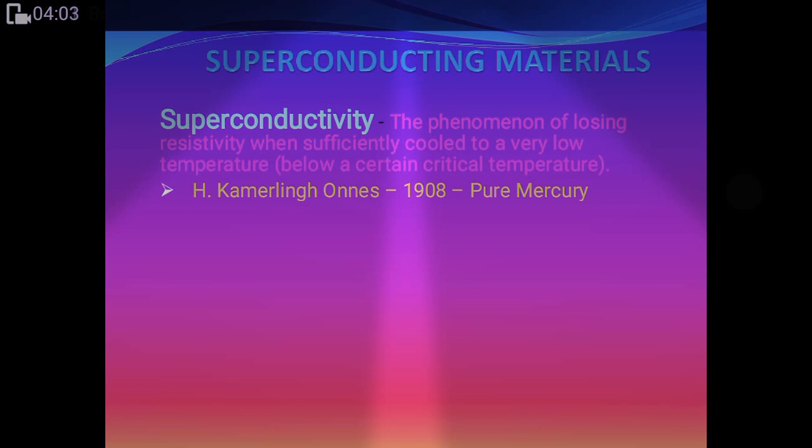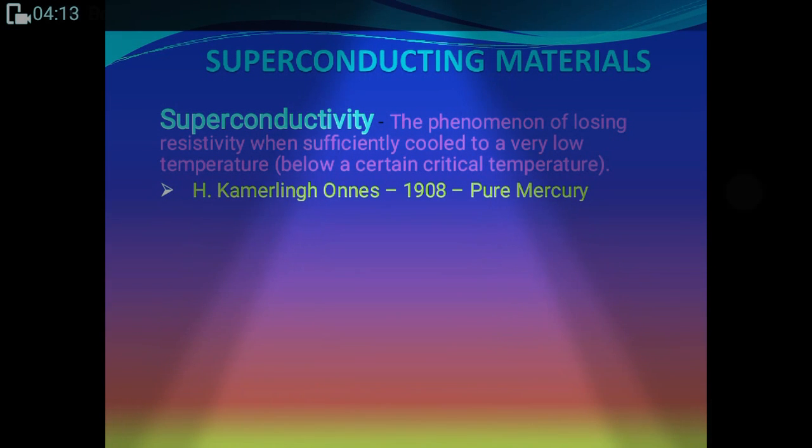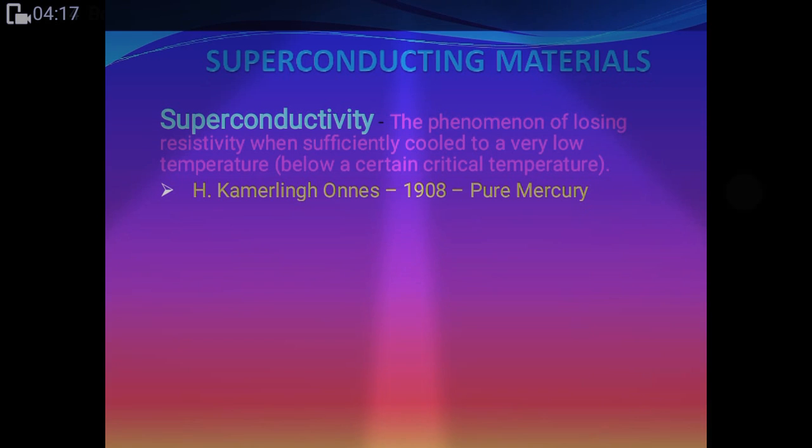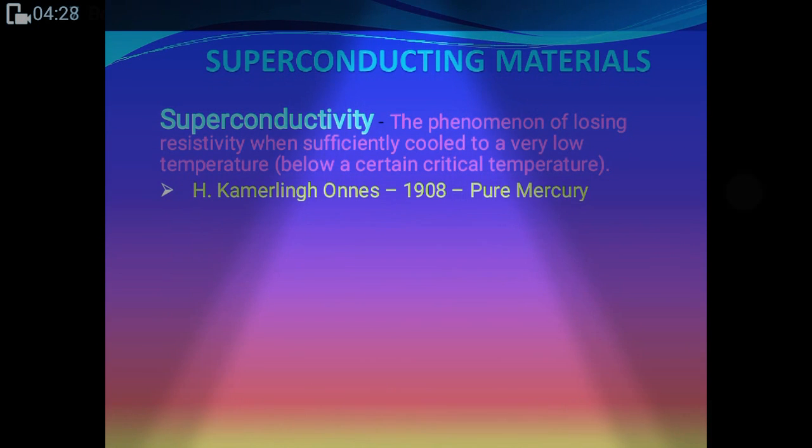The first thing comes with H. Kamerlingh Onnes in 1908. He found pure mercury, a superconducting material. Please listen to my words. Superconductor is a material that loses all its resistance, or we can say offers zero resistance to the flow of electric current when it is cooled down to a certain temperature.